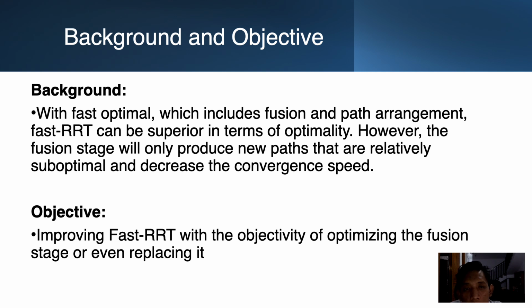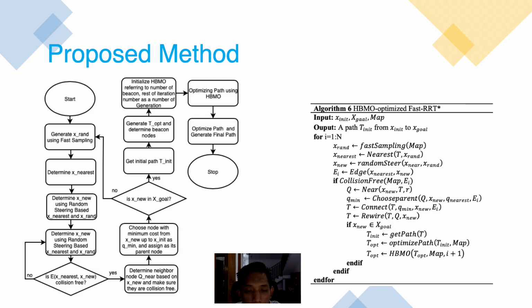The objective of this research, based on the background, is improving Fast RRT by optimizing the fusion stage or even replacing it, and we choose to replace the fusion stage, or path fusion. And here is the proposed method.